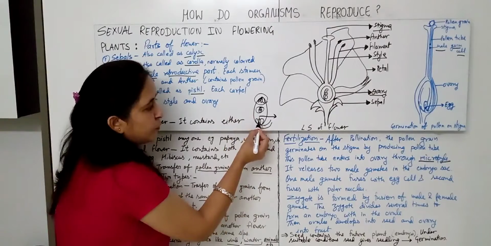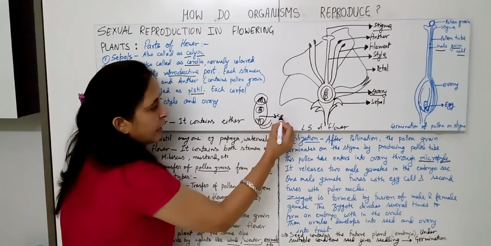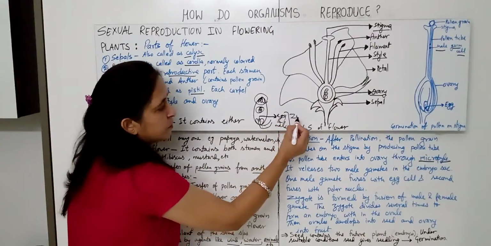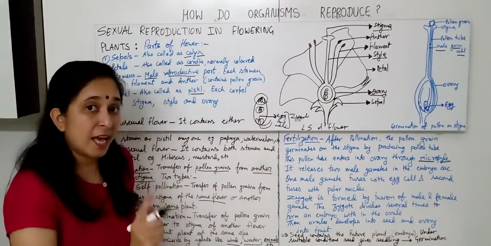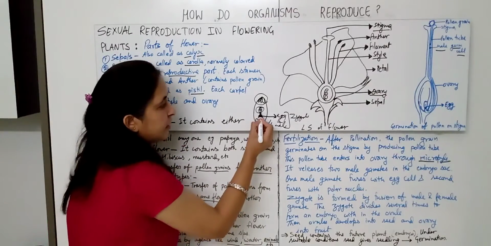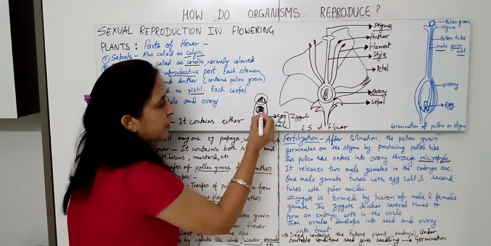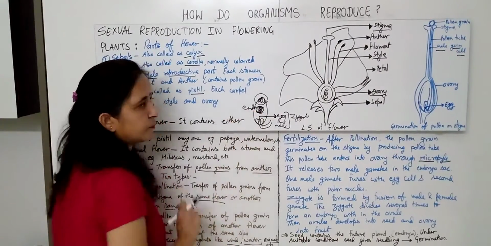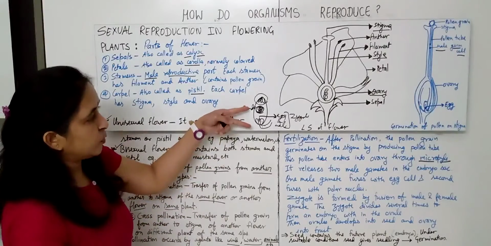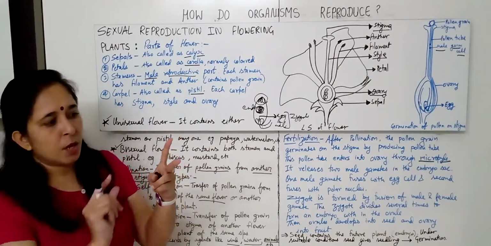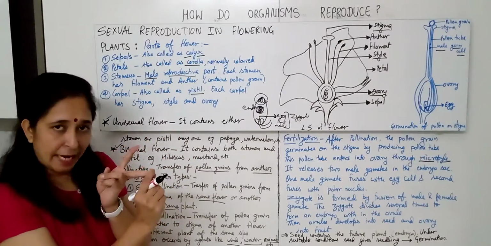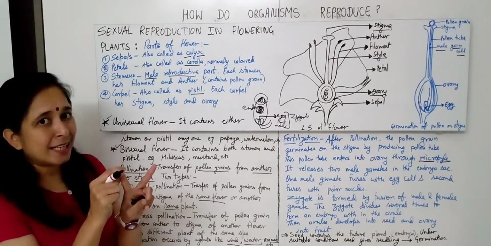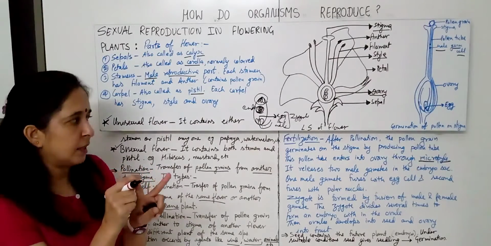One male gamete fuses with the egg, so the egg fuses with one male gamete, and that will form the zygote. Another male gamete will enter and fuse with the polar nuclei, and that will form endosperm. So inside the embryo sac, two fusions take place: one male gamete with the egg cell, another male gamete with the polar nuclei. In the case of a flower, that is double fertilization.